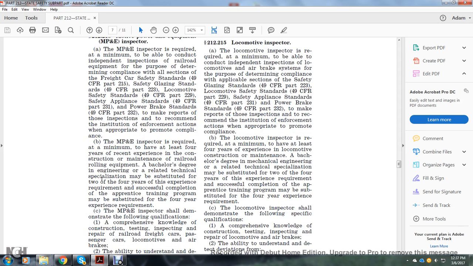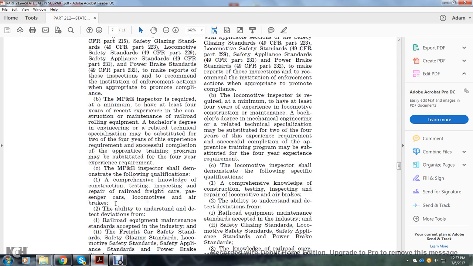The Motive Power and Equipment Inspector is required, at a minimum, to have at least 4 years of recent experience with the construction, maintenance, and inspection of railroad equipment. A bachelor's degree in an engineering-related technical specialization may substitute for 2 to 4 years of the experience requirement. Successful completion of an apprenticeship training program may be substituted for the 4-year experience requirement.